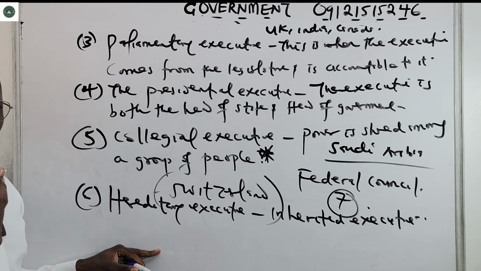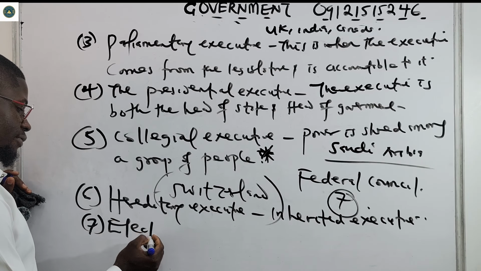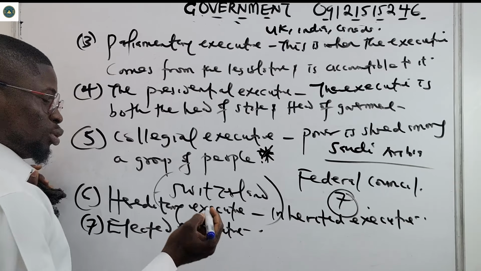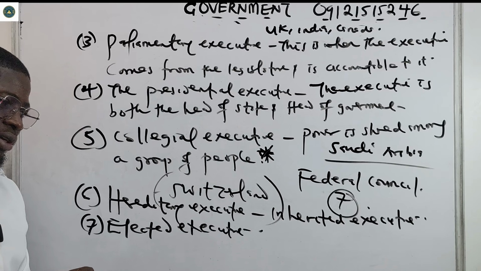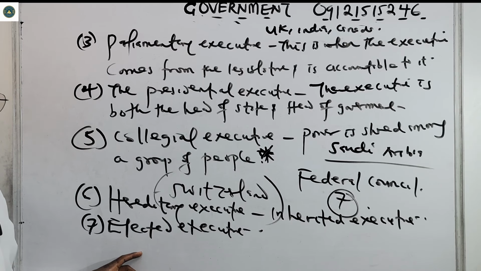Then we have elected executive, number 7. From the word elected, you should know that the executive are chosen through elections by the people or their representatives. They are chosen via election.